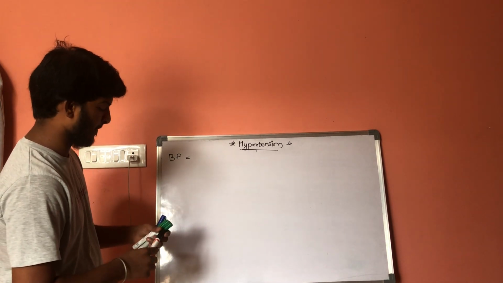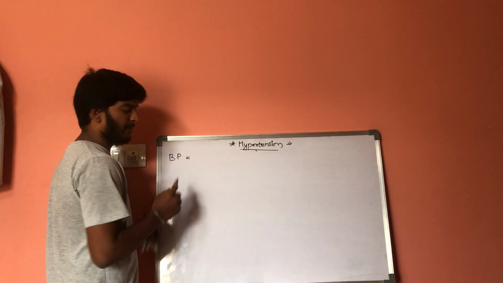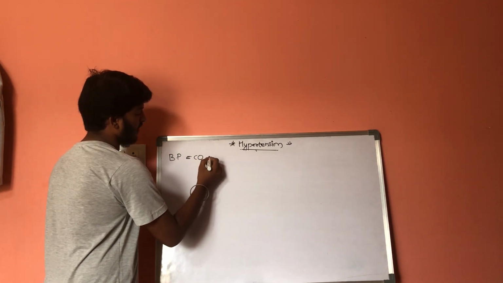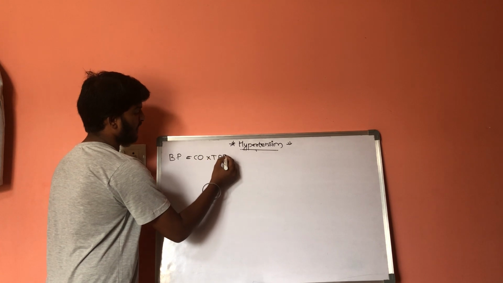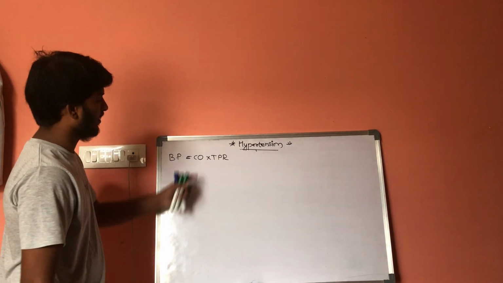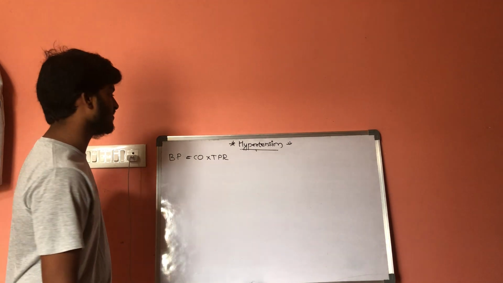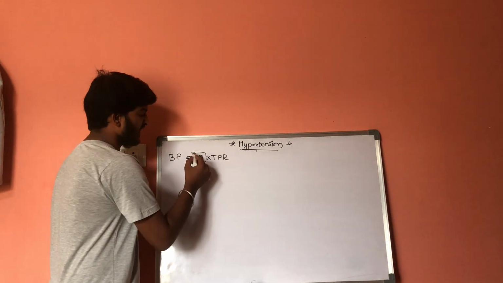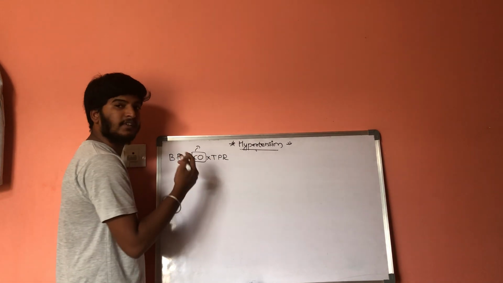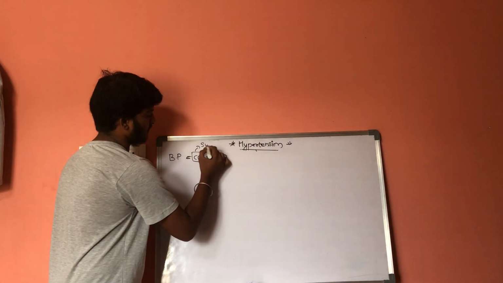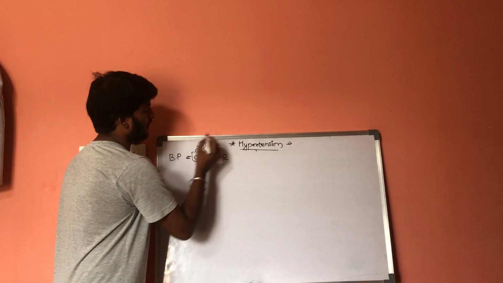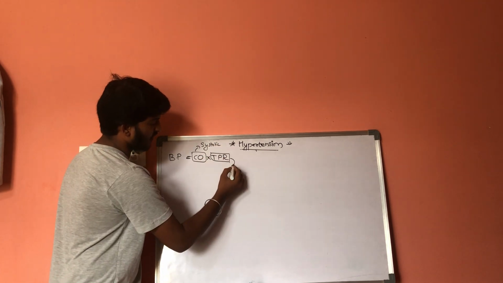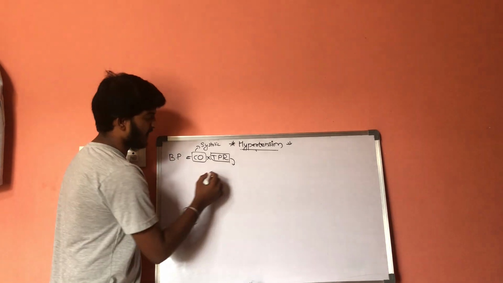Blood pressure can be given as the product of cardiac output and total peripheral resistance. Now, this cardiac output is associated with systolic pressure, whereas total peripheral resistance is associated with diastolic pressure.